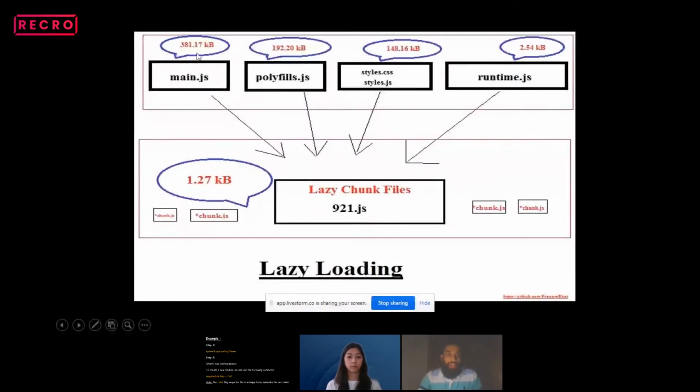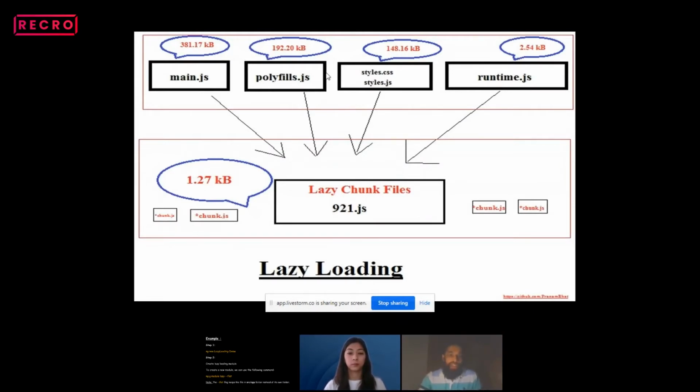Here I have mentioned the size also, for example 381 KB, 192 KB, and 148 KB, 2.54 KB. All these files will not be loaded for the second time when we implement lazy loading. So this is how we can minimize the resources in an Angular application.